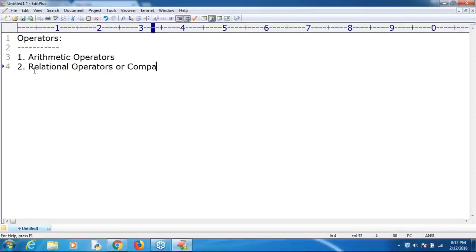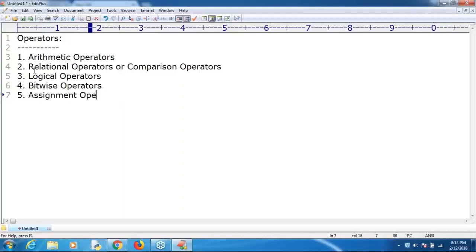Third, logical operators. After that, bitwise operators. Next, assignment operators. And the sixth ones are some special operators, like membership operators.